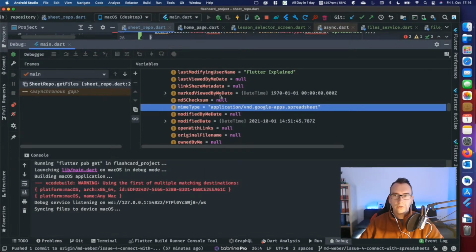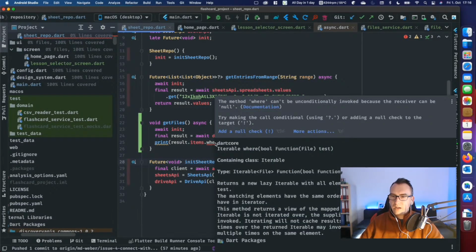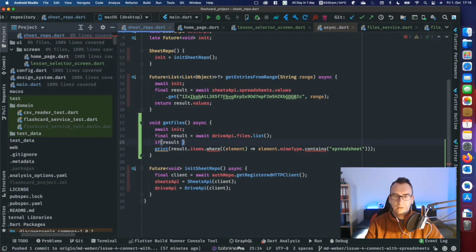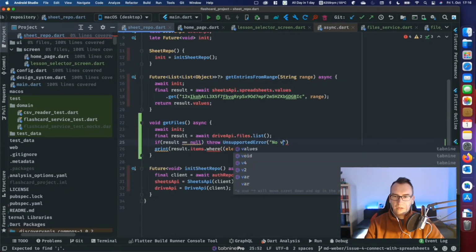Let's run it through first. So cancel. So where can't be unconditionally invoked because of null, of course. So if result equals null, throw unsupported error, no files found.